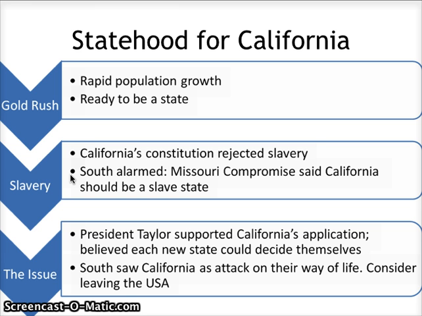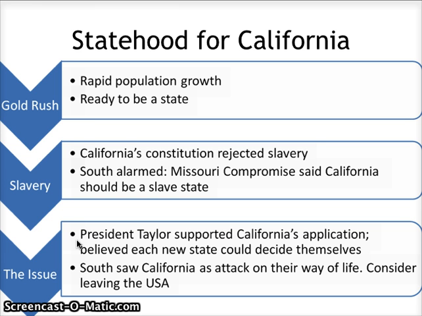First of all, they believed that the Missouri Compromise had said that California should be a slave state. They are confused why California wouldn't be open to slavery, as it fell underneath the Missouri Compromise. The issue is that of President Taylor. Now, we remember Taylor being a general during the War with Mexico. Now he ends up being the president. He is sort of the next elected after Polk.